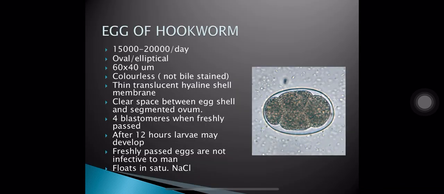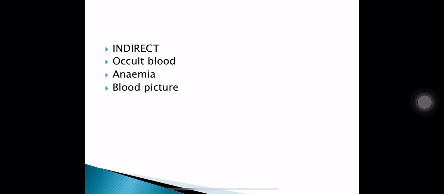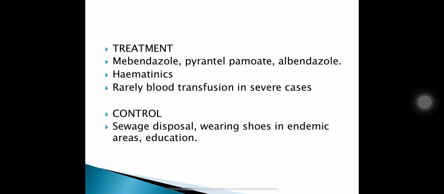Eggs of hookworm we have seen earlier. They have 4 blastomeres. They have a thin translucent hyaline shell membrane and a clear space between the eggshell and the segmented ovum. Indirect investigations can also be performed, like occult blood test, which is positive. Anemia is also a suggestive feature, and the blood picture will also suggest. For treatment, mebendazole, pyrantel pamoate, albendazole, and hematinics are used. Rarely blood transfusion can be required in severe cases.